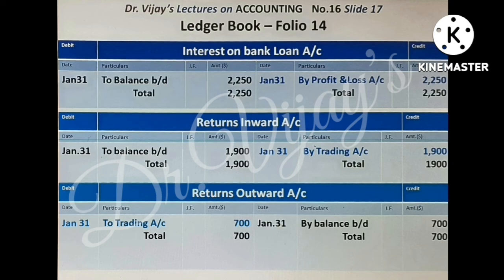Slide 17 shows in-restaurant bank account, returns inward account and returns outward account. No rectifying entry or adjusting entry affects either of these three accounts. In-restaurant bank loan account is a nominal account closed by transferring its balance to profit loss account by profit loss account 2250. Returns inwards account is again a nominal account closed by transferring to trading account by trading account 1900. And returns outwards account is closed by transferring to trading account, the posting to trading account 700.